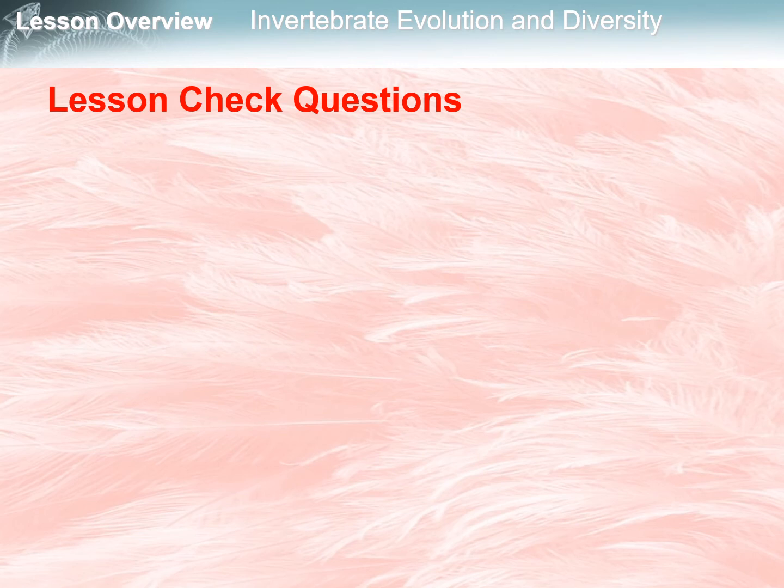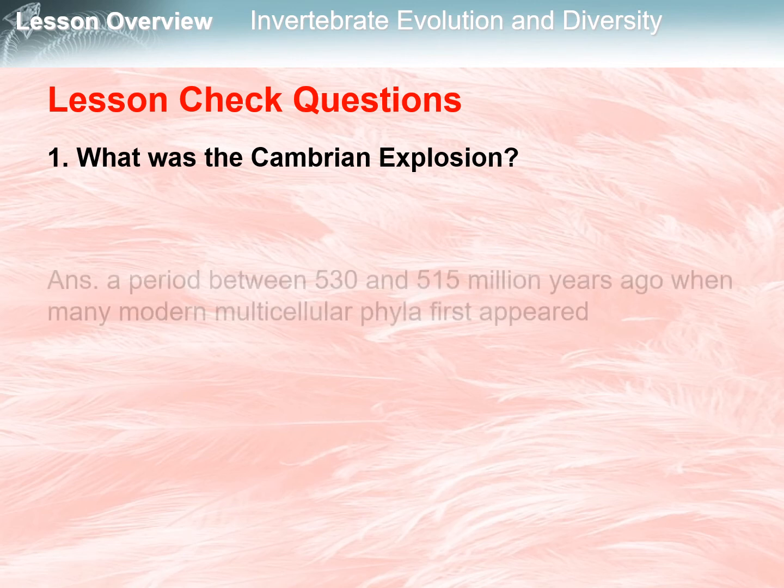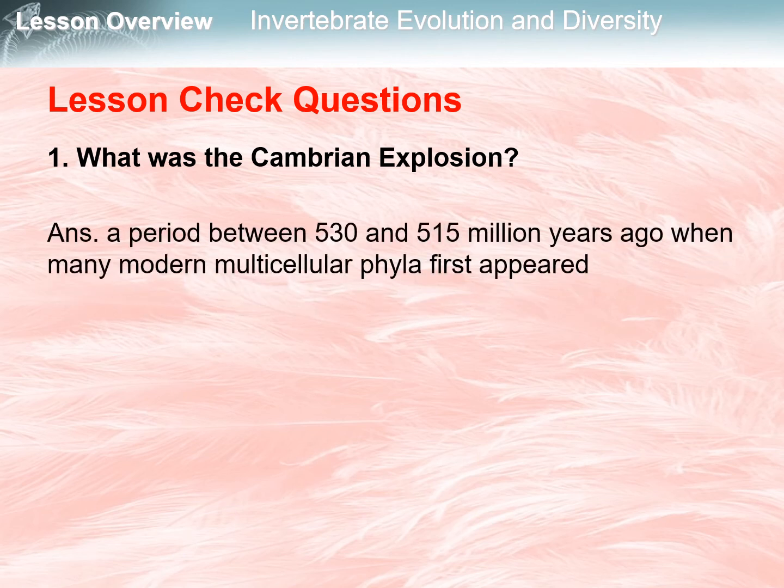So let's now have some lesson check questions. Number 1 question. What was the Cambrian explosion? The Cambrian explosion is a period between 530 and 515 million years ago when many modern multicellular phyla first appeared.